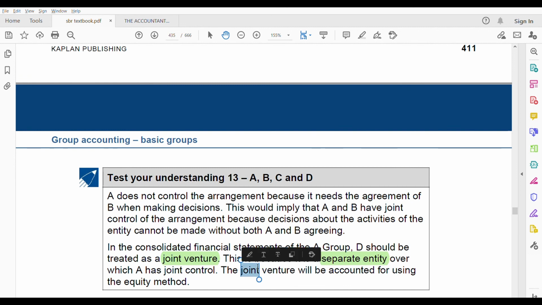Equity method. So whenever you say in the exam that something is classified as a joint venture, you need to first write why it is a joint venture. For example, you can write that they have a separate entity and so on. Then you need to write that it is accounted using the equity method, which is IAS 28.